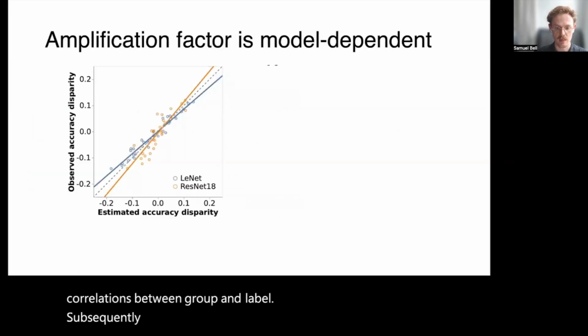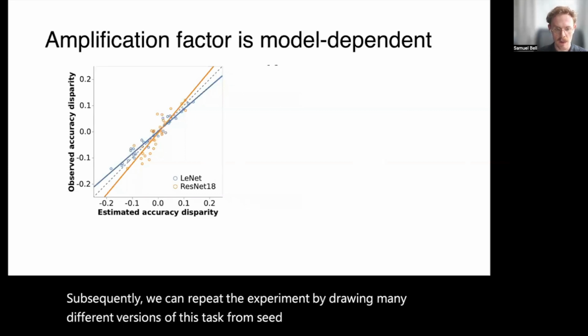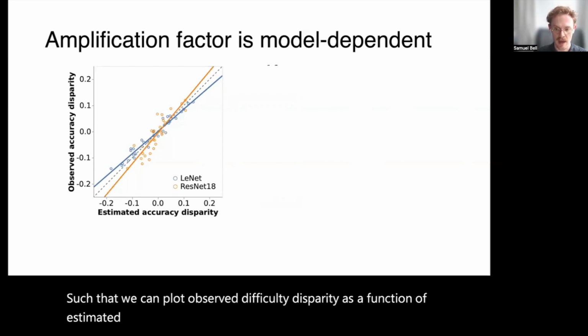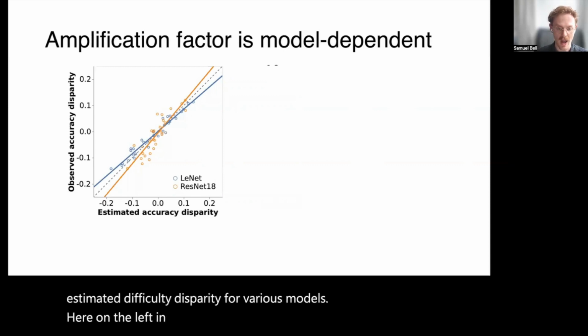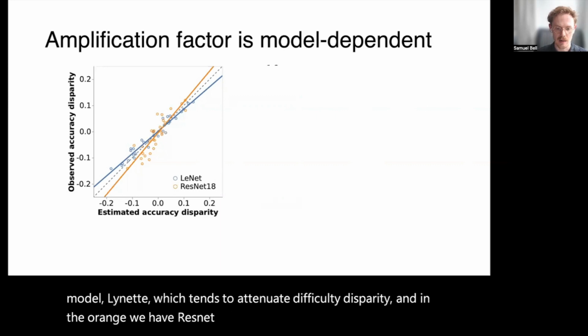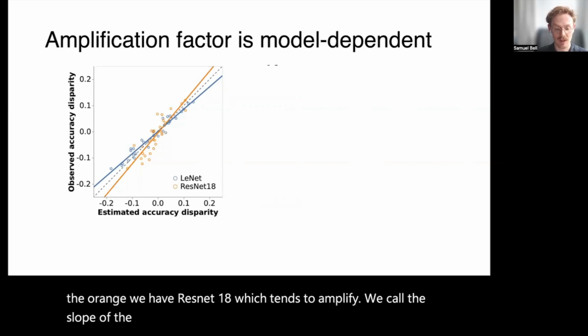Subsequently, we can repeat the experiment by drawing many different versions of this task from CIFAR-100, such that we can plot observed difficulty disparity as a function of estimated difficulty disparity for various models. Here on the left, in the blue line, we have a lower performing model, LeNet, which tends to attenuate difficulty disparity. And in the orange, we have ResNet-18, which tends to amplify.